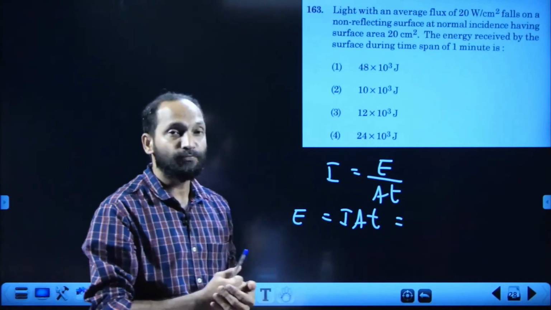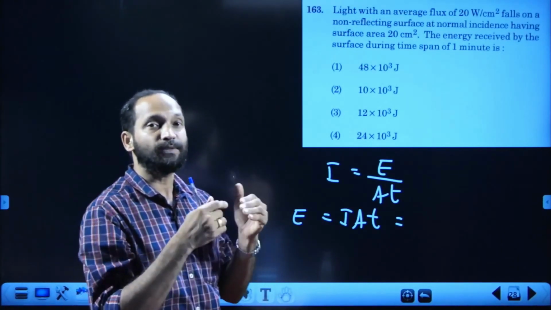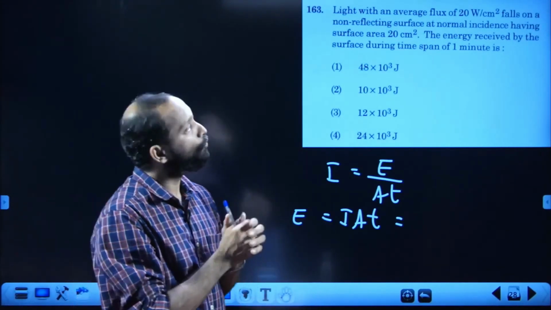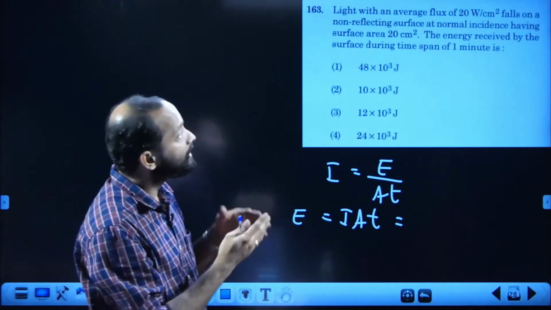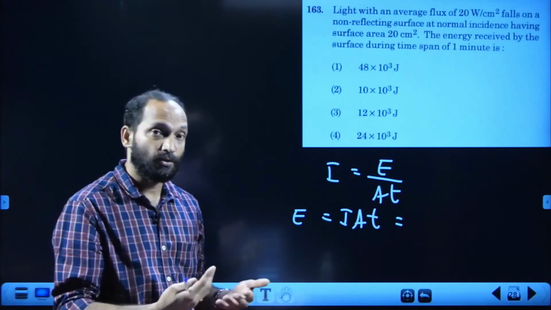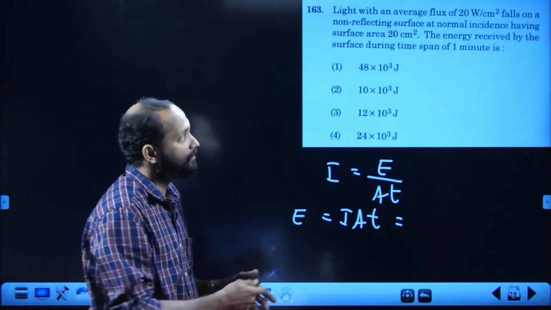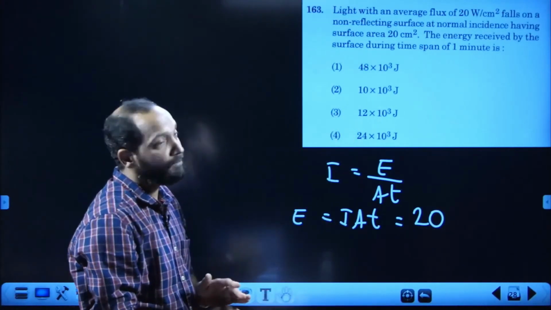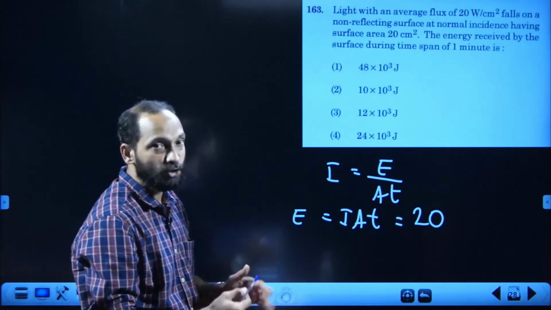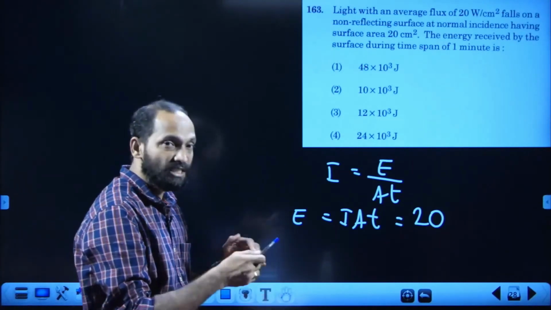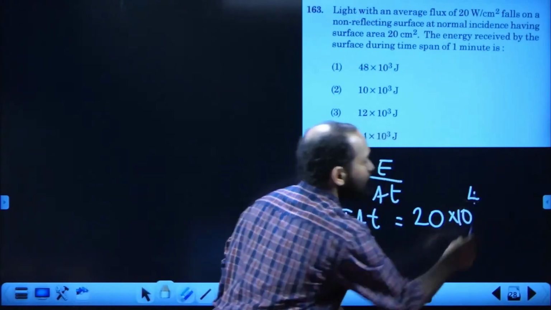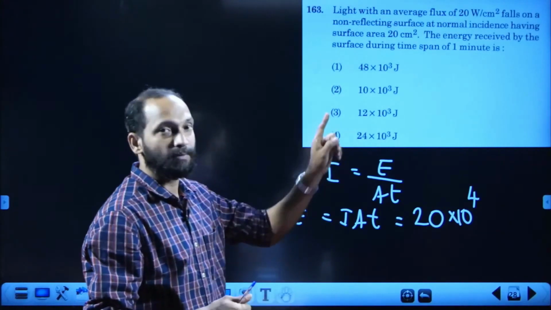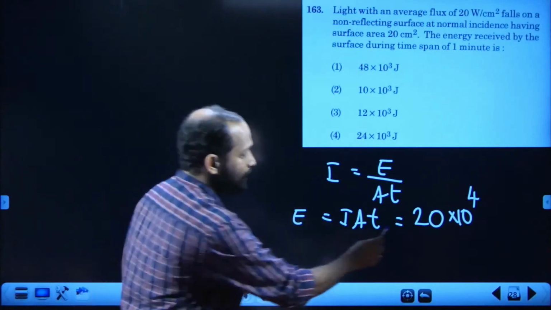Students, you may not be aware of the different names of the physical quantities that different question paper setters write in their own question papers, but you should be aware of different units. Watt per centimeter square is the unit of intensity. Somewhere somebody has written average flux; all names are there, but do not get confused. I is nothing but intensity. Intensity is 20, but that is watt per centimeter square. Convert that denominator centimeter square into meter square. That means 10 power minus 4 comes in the denominator, so 10 power plus 4 should appear in the numerator. Per centimeter square 20, so for meter square it should be 20 into 10 power 4. It should be bigger. Don't get confused while converting the units.